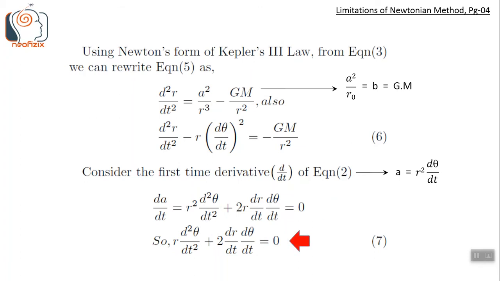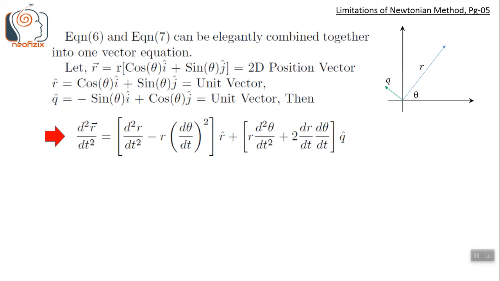Taking r common out, we get equation 7. Equation 6 and 7 can be elegantly combined together into one vector equation. Let r be the position vector, then we can express the second time derivative of position vector as this.